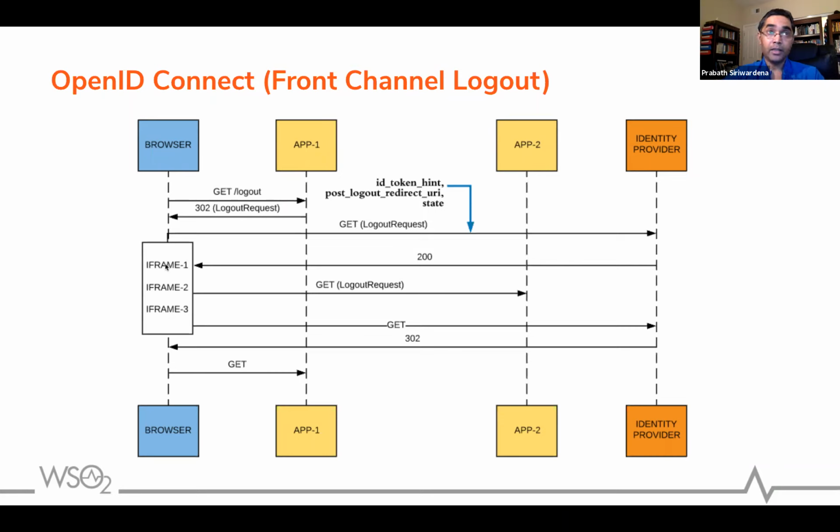If you are implementing single logout for your SPA with this approach, you need to have an endpoint in your web server which runs the SPA. That's for the logout. Then the iframe will send that request to the logout endpoint. Then the logout endpoint should send a response back with a set of HTML code, which will invalidate any of your session storage or local storage variables, remove them and clean the session. So that's how you can do it if you are using front channel logout for your single page applications.